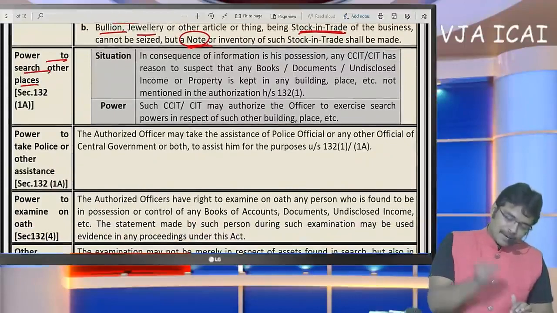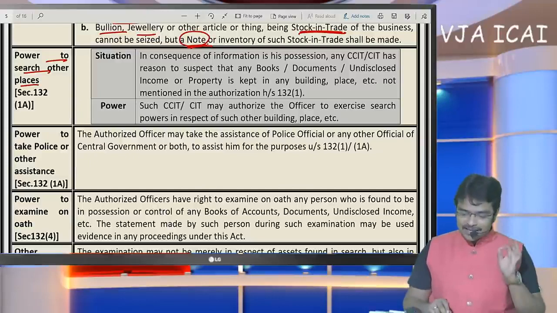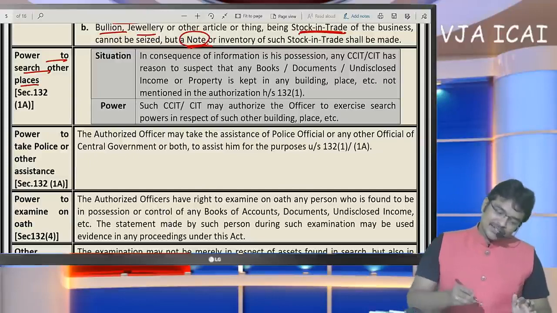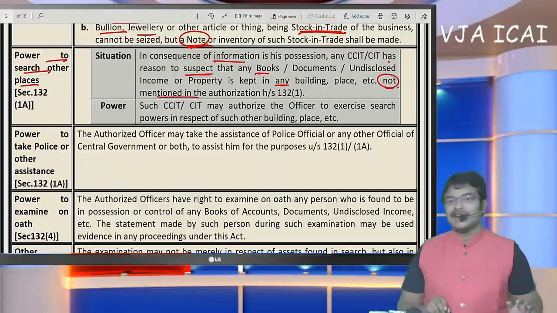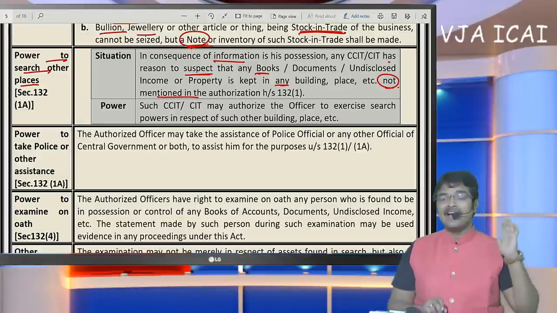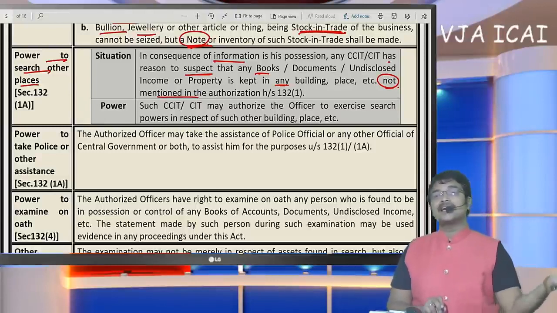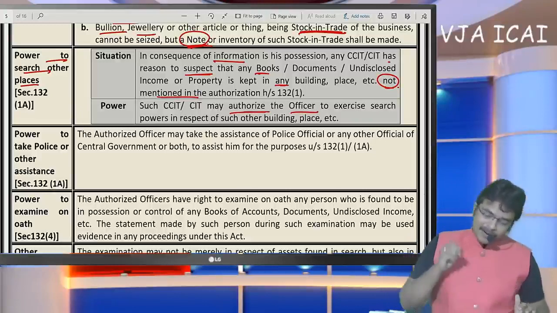Power to search other places also. Sir, unless specified in the search warrant, they should not search other places of the SSE. So in consequence of information, if any officer suspects that books are kept in any building not mentioned in the authorization, for example if they have been given authorization for building A, but after entering building A they have a doubt that documents may be present in building B, now it requires the higher officer's approval immediately.